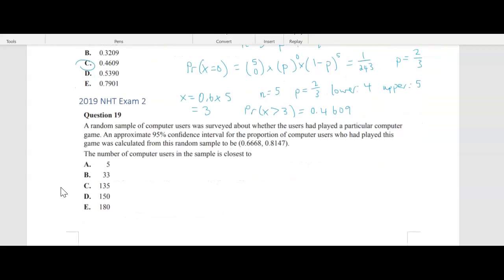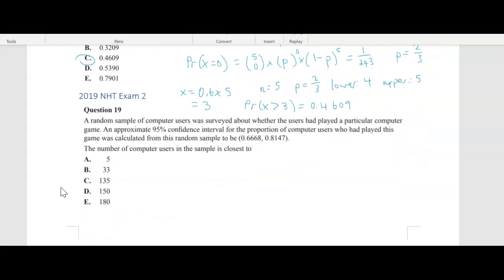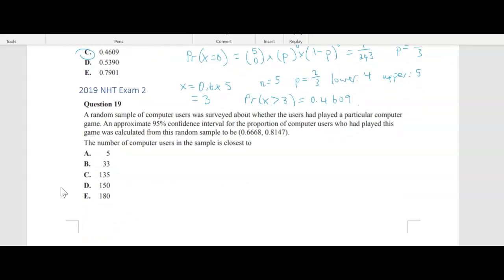All right, question 19 was taken from the 2019 Northern Hemisphere exam. So NHT means Northern Hemisphere Timetable Exam 2. So exactly the same content, they just do it on the Northern Hemisphere timetable. So they have their exams in June.